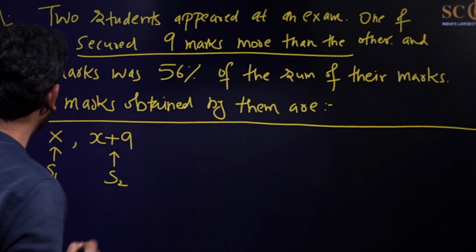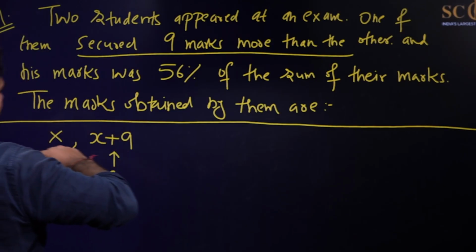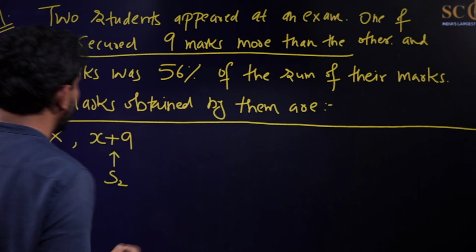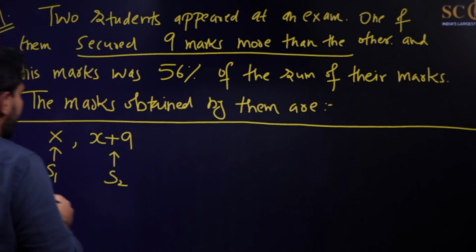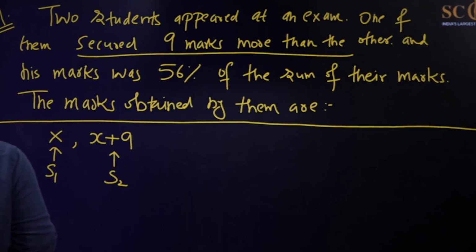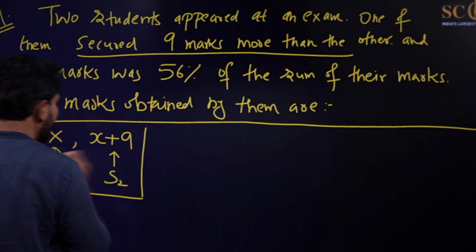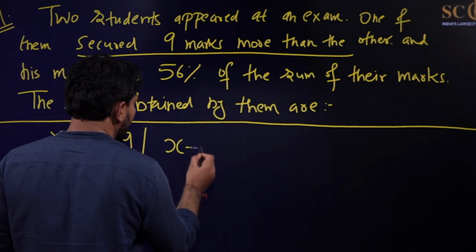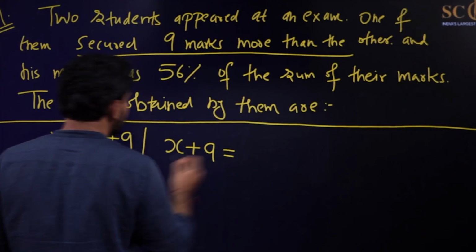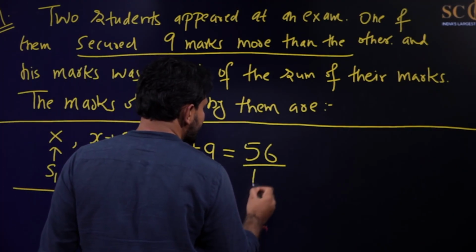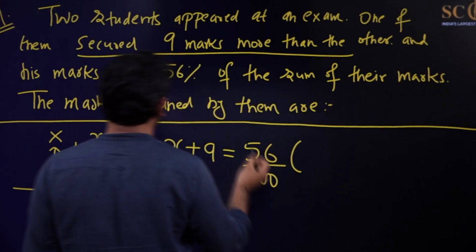Now it has also been given that his marks was 56% of the sum of their marks. It means the student who is getting X plus 9 marks is having 56% of the sum of their marks. So we can write it like this: X plus 9 is equals to 56% of the sum of their marks.